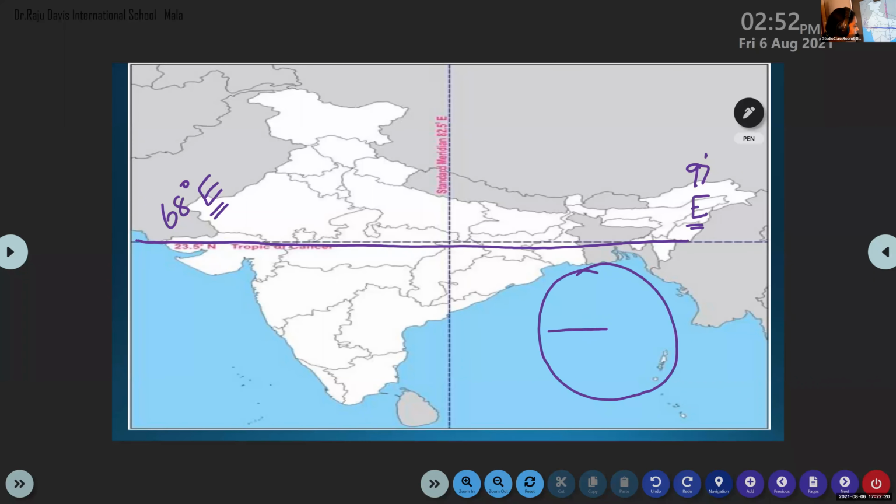There are two imaginary lines. One is latitude and the other one is longitude. In case of latitude, India lies in the northern hemisphere. Longitude wise, India lies in the eastern hemisphere. The prime meridian divides the earth into two hemispheres.